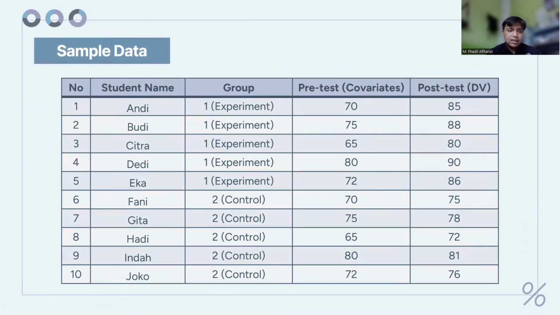This is sample data. There are 10 students and two groups, experiment and control, using the pretest as the covariate and the post-test as the dependent variable.